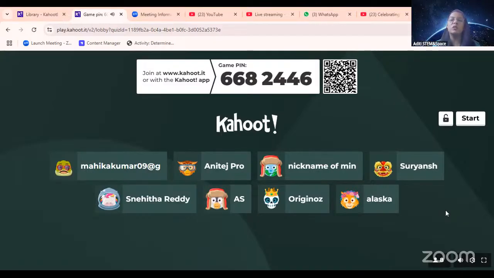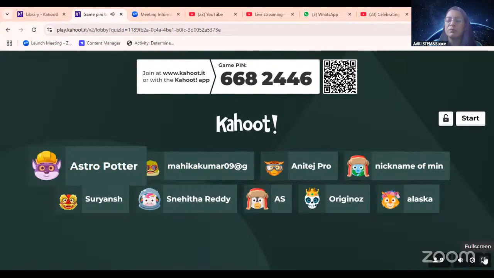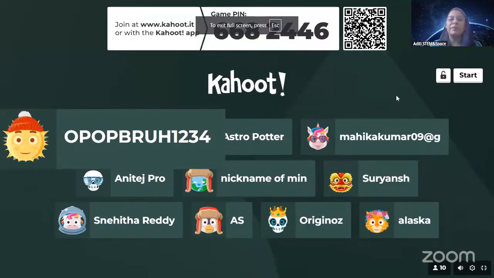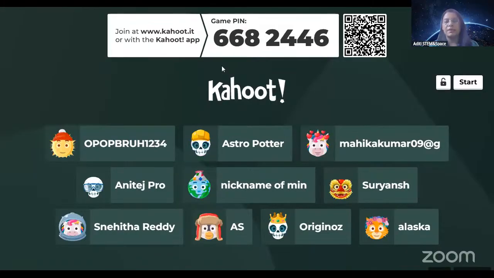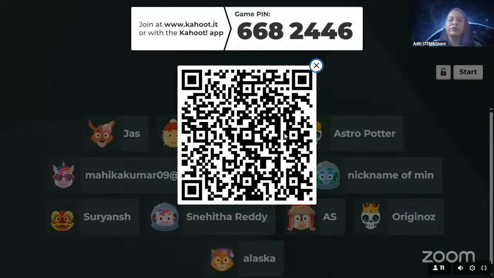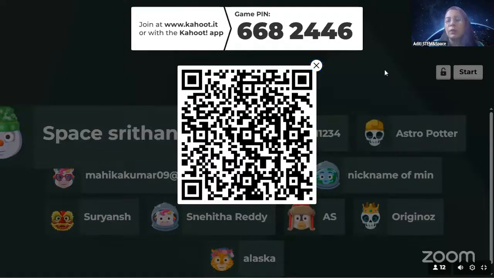So I'm waiting. This is your game pin. Let me just make it full screen. Guys, the game pin is 66824446. This is the QR code. If you are not joining through a laptop but through a phone, you can definitely scan this code and join our game right now.